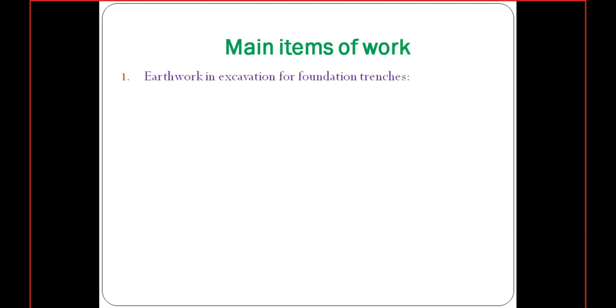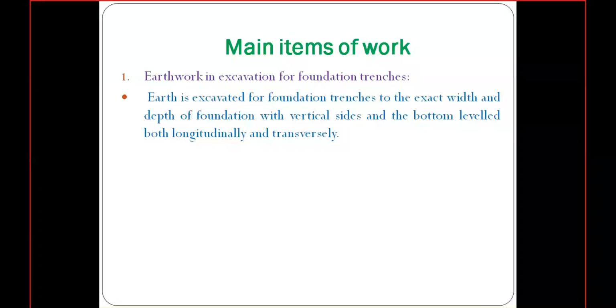As I said in the last class, presently in our buildings we deal with only one type of foundation. What type of foundation? Wall foundation. We need to excavate the earthwork for that wall foundation, that means for the entire length of the wall. What will be the quantity for excavation? We consider the quantity for excavation in cubic meters.